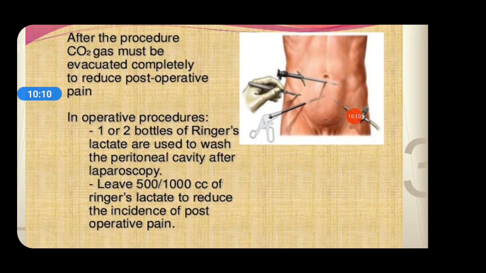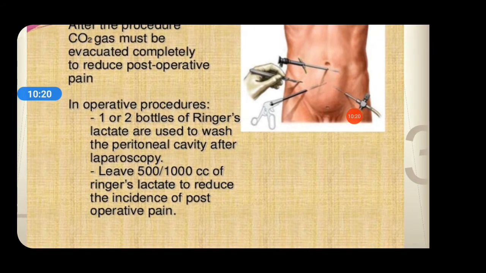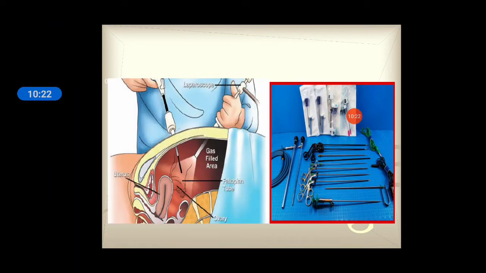In the operative procedure, 1 or 2 bottles of Ringer's lactate are used to wash the peritoneal cavity after the laparoscopy, or leave 500 to 1000 ml of Ringer's lactate to reduce the incidence of postoperative pain.